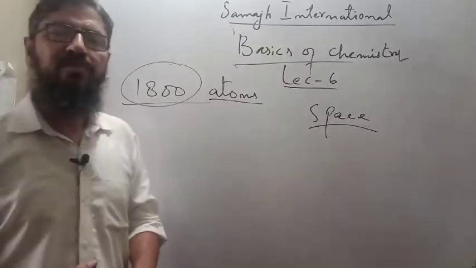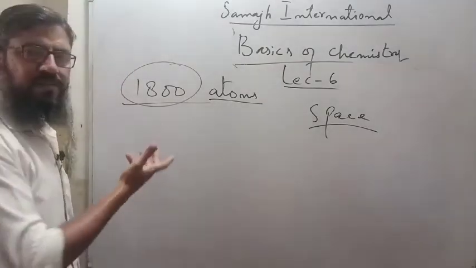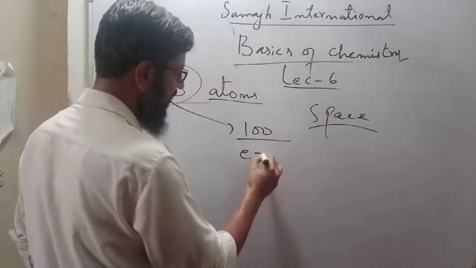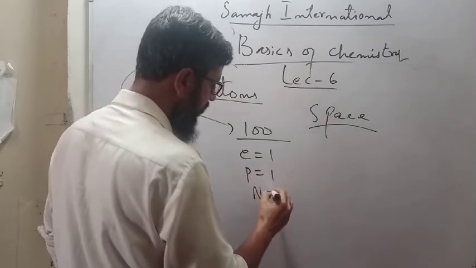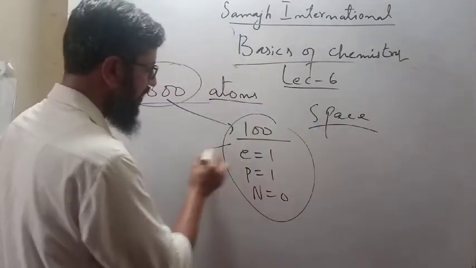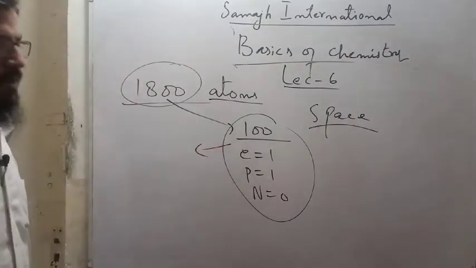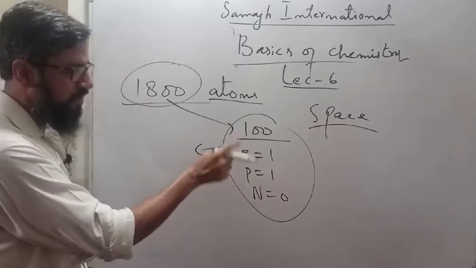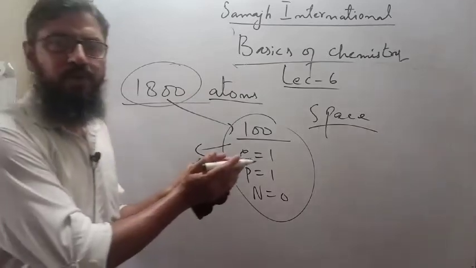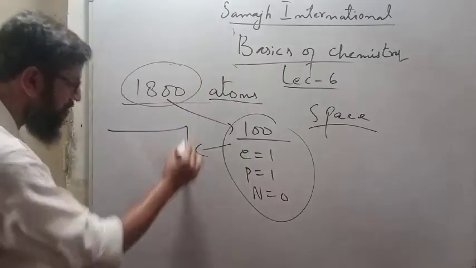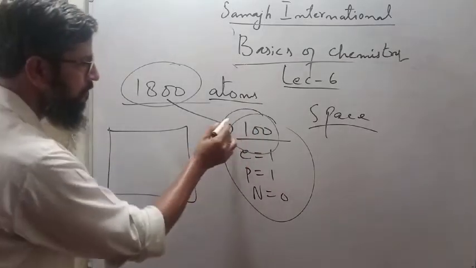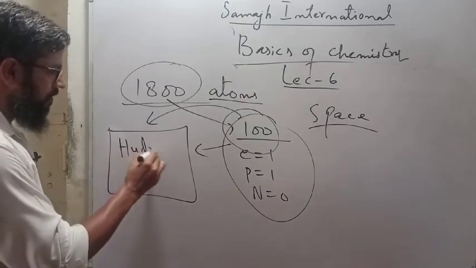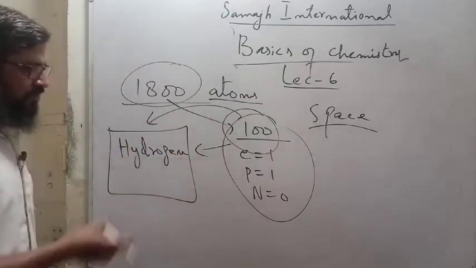Then you will discover that some atoms are similar. For example, 100 atoms out of them have 1 electron, 1 proton and no neutron. Then you separate them out, these 100 atoms. All these 100 atoms have 1 electron, 1 proton and no neutron. Then you put all these 100 atoms in a box and write down hydrogen.